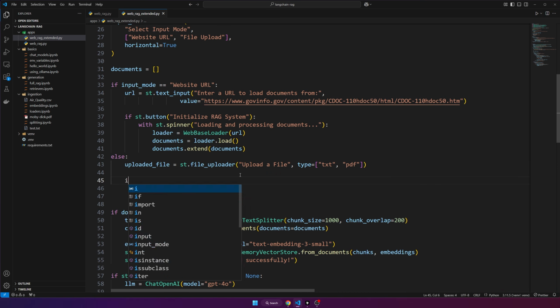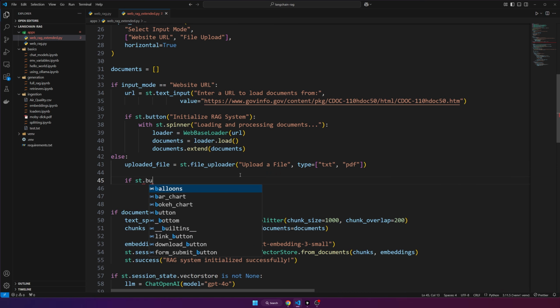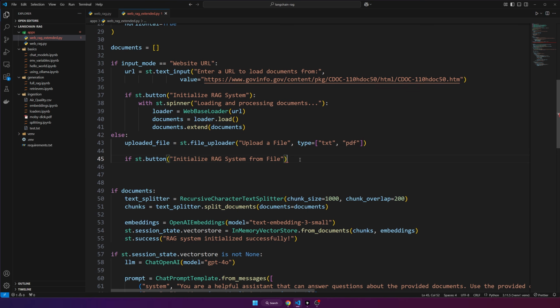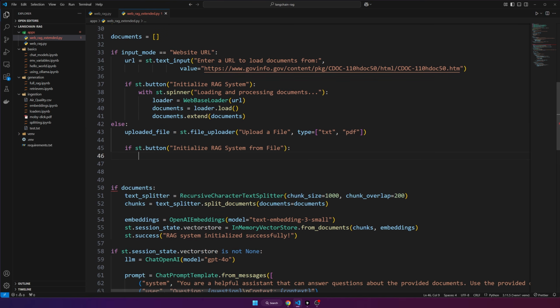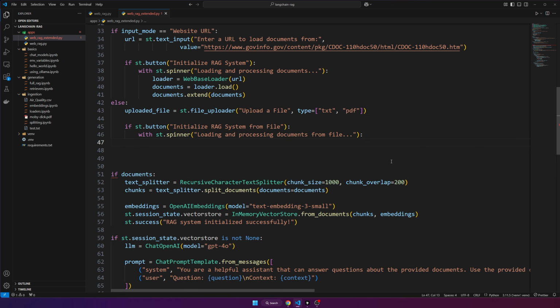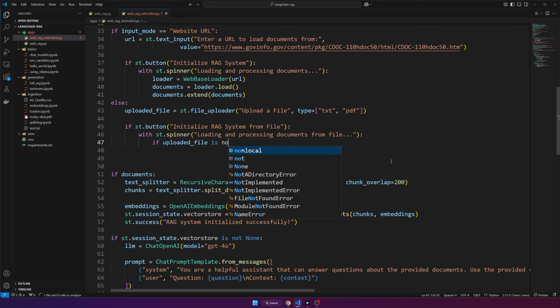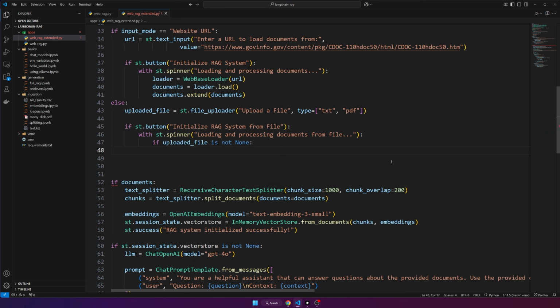Next, we'll also add a button. So if Streamlit button initialize rag system from file, if they click the button, this will run, and then we'll also start a spinner. So we'll say with a spinner, loading and processing documents from file. This will just show the spinning icon while it's processing. And now we'll just validate. So if uploaded file is not none, so they click the button and it actually has something.